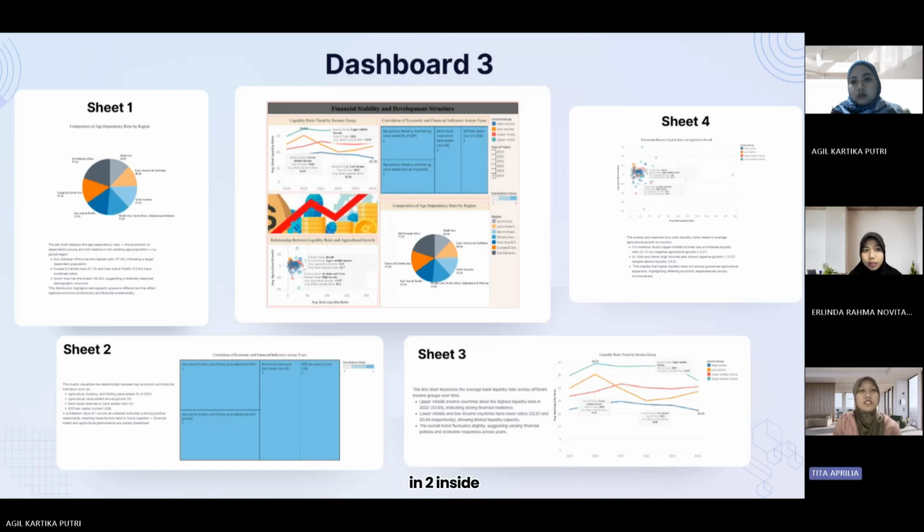In insight two, correlation of economic and financial indicators across years. This matrix visualizes the relationship between key economic and financial indicators, including agriculture, forestry, and fishing value added in percent of GDP, agricultural value added annual growth percent, bank liquid reserves to bank assets ratio percent, and GDP per capita in current US dollars. A correlation value of one across a variable indicates a strong positive relationship, suggesting that these factors tend to move together, implying that financial strength and agricultural performance are socially connected.